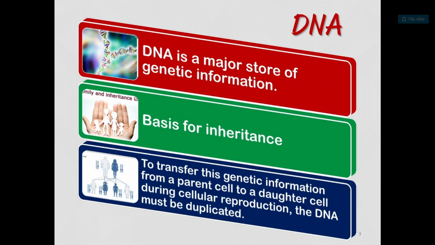So friends, let's see what DNA is. DNA is a major store of genetic material or genetic information. It is a storehouse of genetic information. It is the basis for inheritance. To transfer this genetic information from a parent cell to a daughter cell during cellular reproduction, the DNA must be duplicated. So these are the properties and definition of DNA.